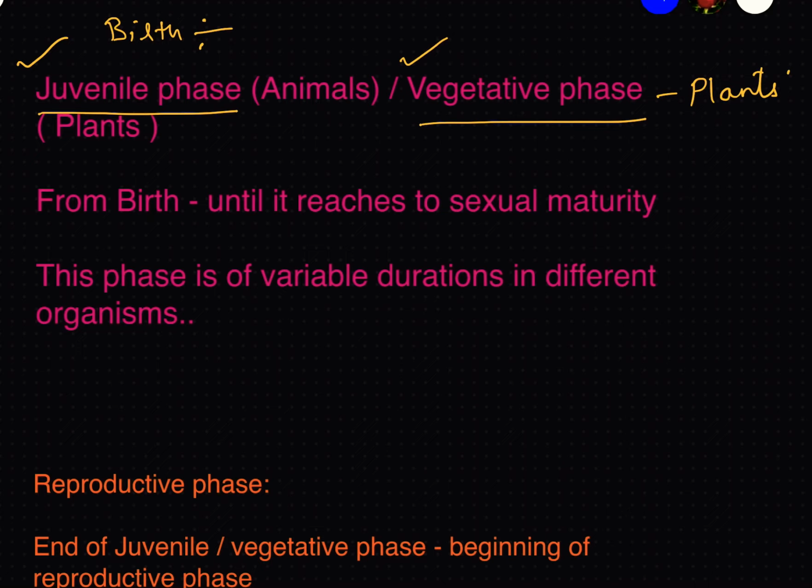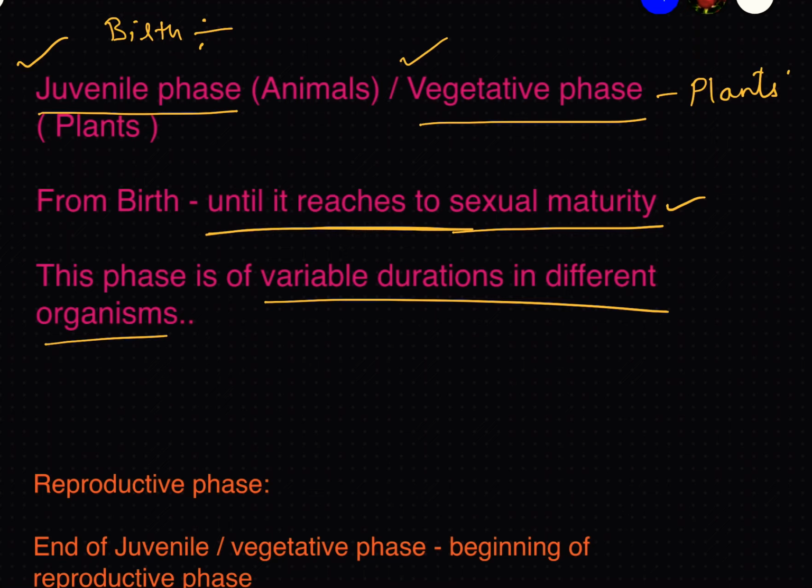So until when does this vegetative phase take place? Until it goes for sexual maturity. So this phase is of variable duration in different organisms. Juvenile phase is nothing but immediately after the birth until it reaches sexual maturity. That is the juvenile phase or the vegetative phase.